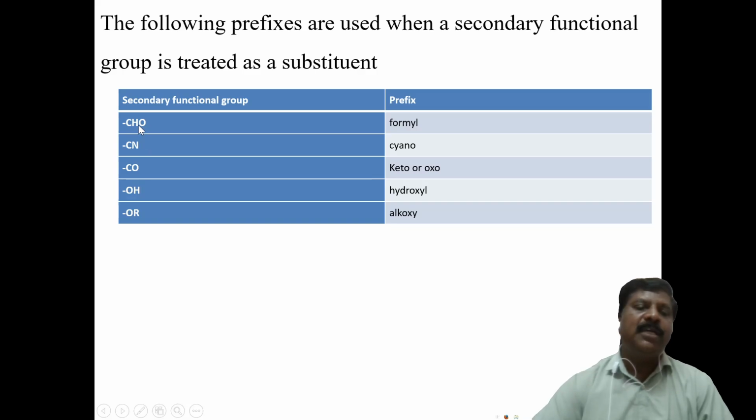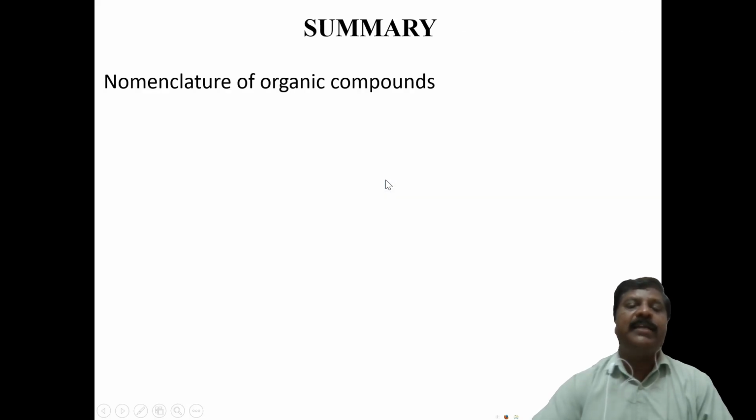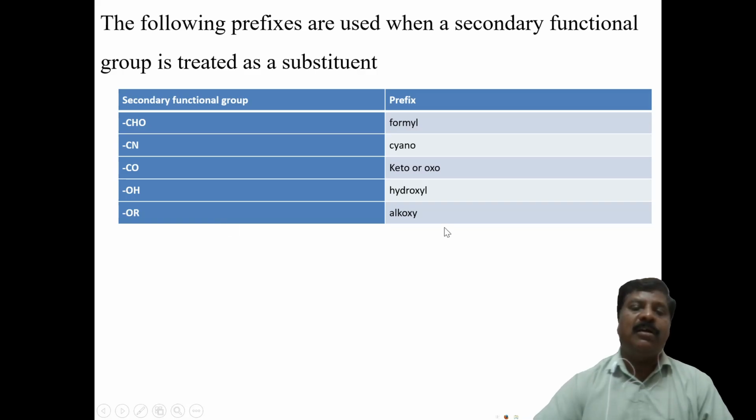Principal functional group means: for aldehyde, -al will be there; for nitrile, -nitrile will be there; for ketone, -one will be there; for alcohol, -ol will be there; for ether, alkoxy will be written as a prefix. So far we have discussed this long, detailed topic, the nomenclature of compounds.